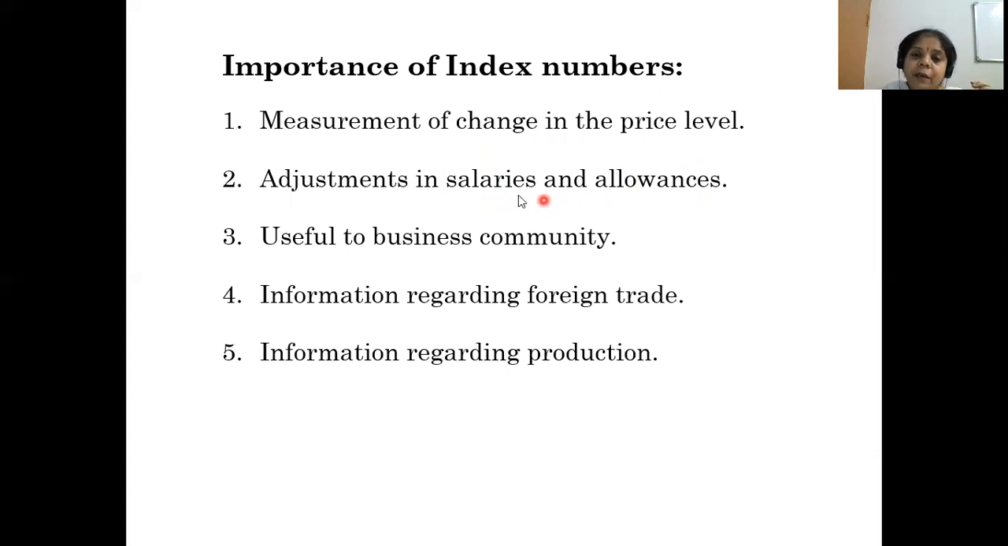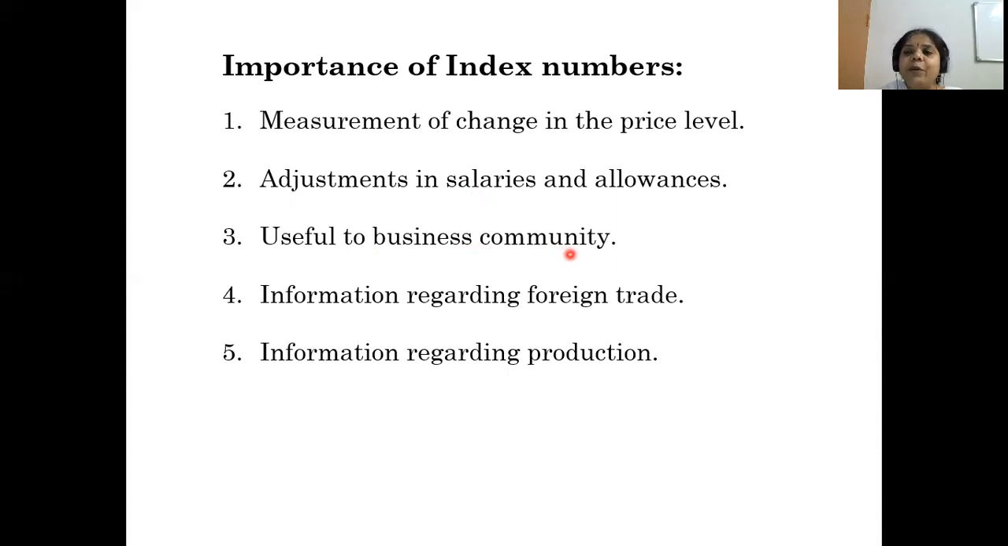Okay, that salaries and allowances the government fixes based on inflation, based on the cost of living index. For that purpose the government is going to use the index numbers.